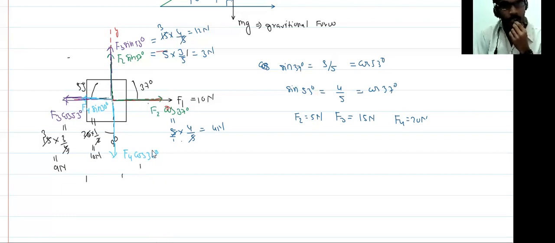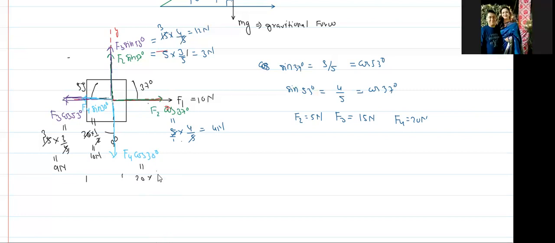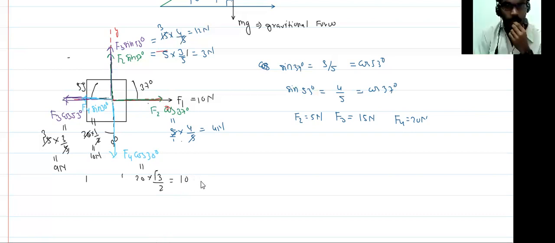In the same manner, what is the F4? That is 20 Newton into cos 30 degree, which is root 3 by 2. This is equal to 10 root 3 Newton. Yes, 10 root 3. So add the forces which are in the same direction.